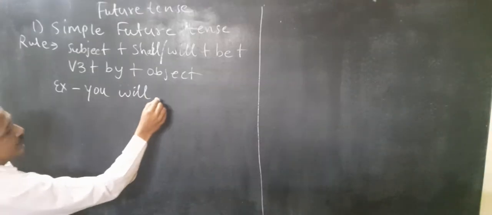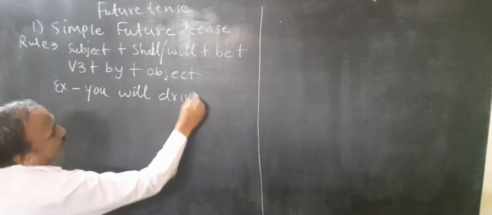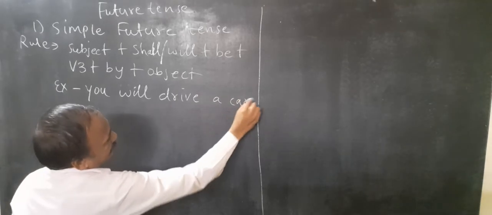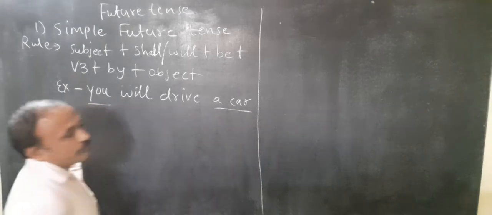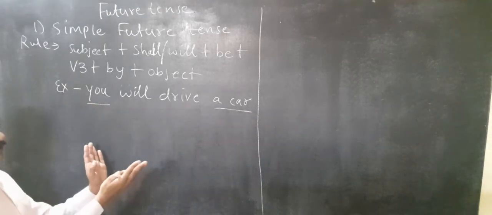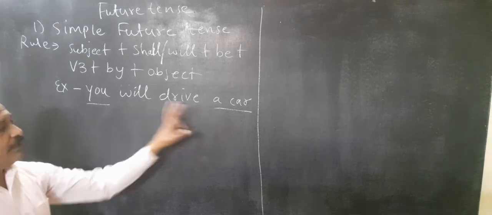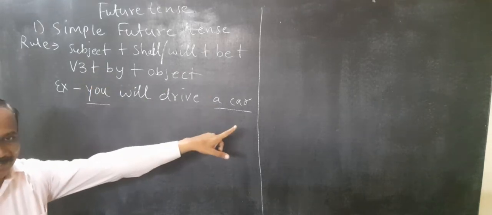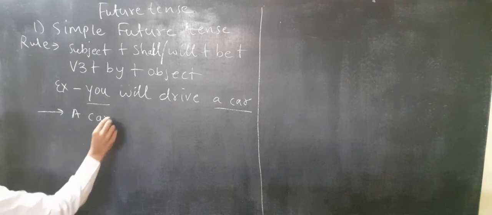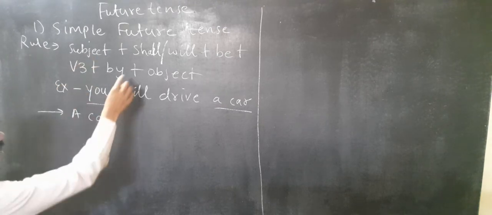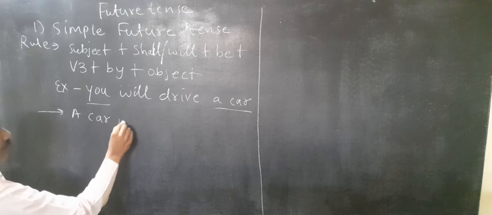You will drive a car. Right? Here is a subject, you, and a car is the object. In passive voice, they will replace. A car will come here and you will go last. How? A car will become the subject. Right?